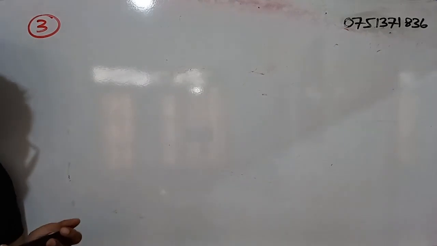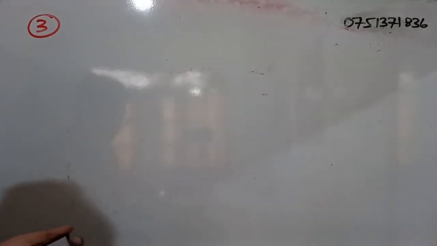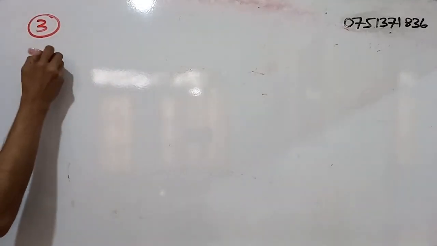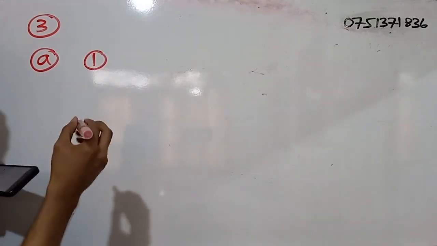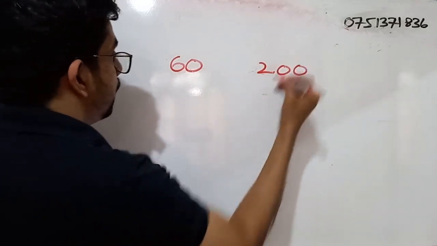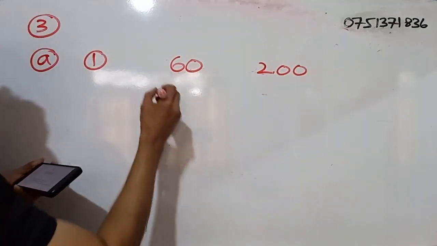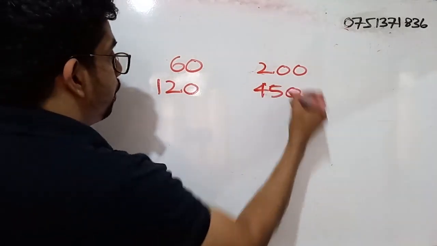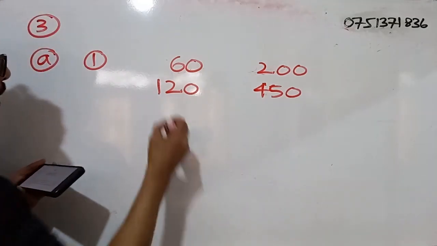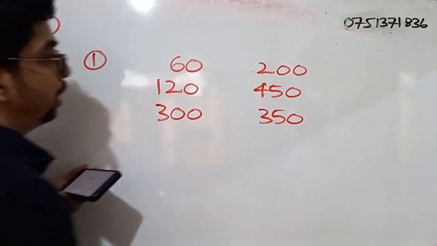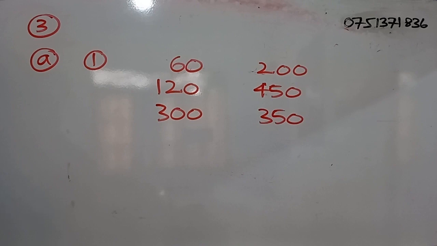So what do we have to do? Simply, we have to add the masses all together. So this is part A, part 1. We have 60 grams and 200 milligrams of nitrogen. Then we have 120 grams and 450 milligrams of phosphorus. Then we have 300 grams and 350 milligrams of potassium. So finally we have to add these values together.